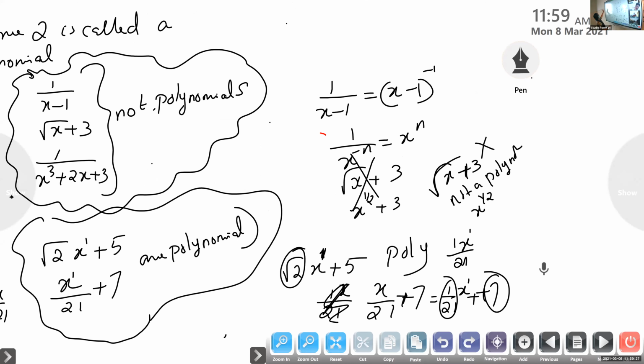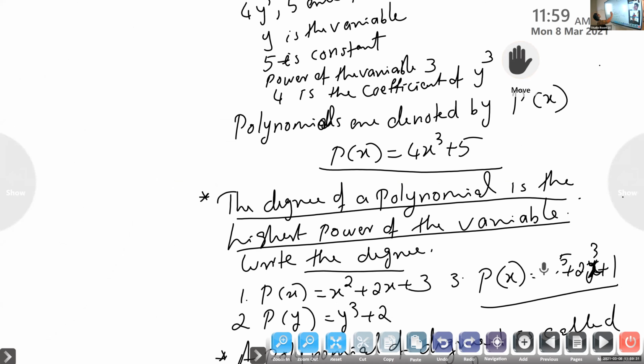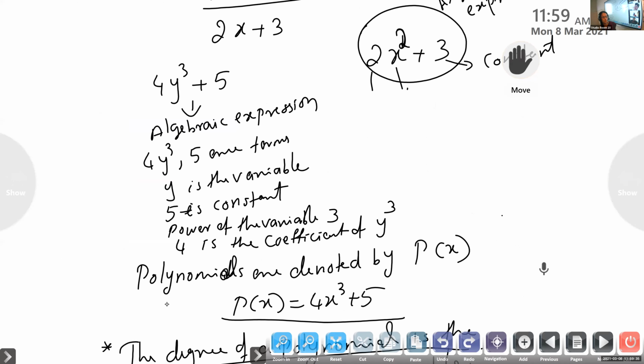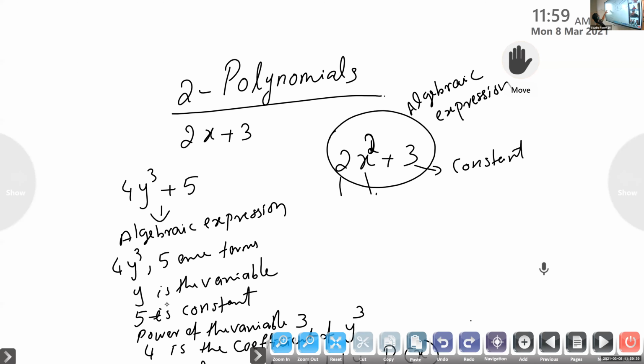See here, 2x plus 3, 4y cube plus 5, all these are algebraic expressions. The terms 4y cube and 5 are combined using an addition sign. When terms are combined using addition, subtraction, multiplication or division, we get an algebraic expression.